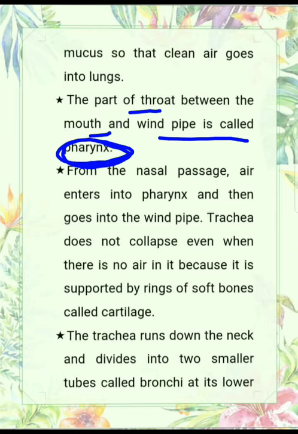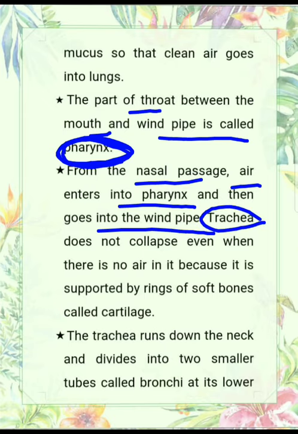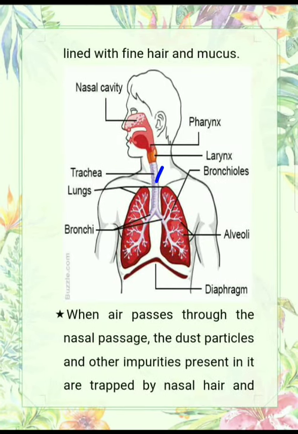As I told you, pharynx is the common passage for food and air. From the nasal passage, air enters into pharynx and then goes to the windpipe, also known as trachea. Trachea doesn't collapse even when there is no air because it is supported by rings of soft bone called cartilage.